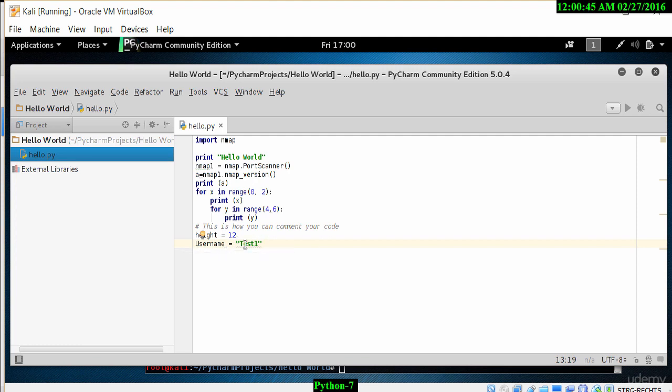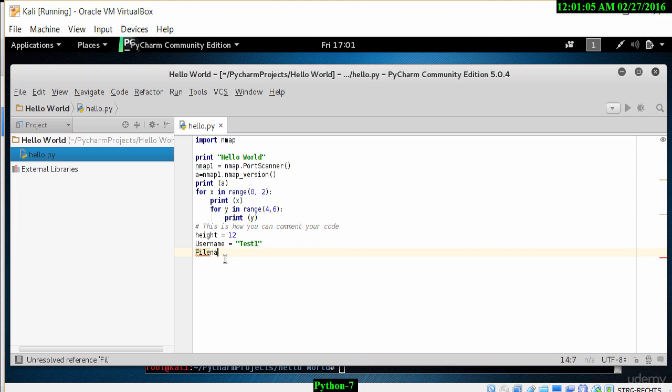If I wanted to define a path for a specific file name, I could also use quotes, but in that instance I use single quotes. To do that, I simply type in file name equals, and I will use single quotes this time.